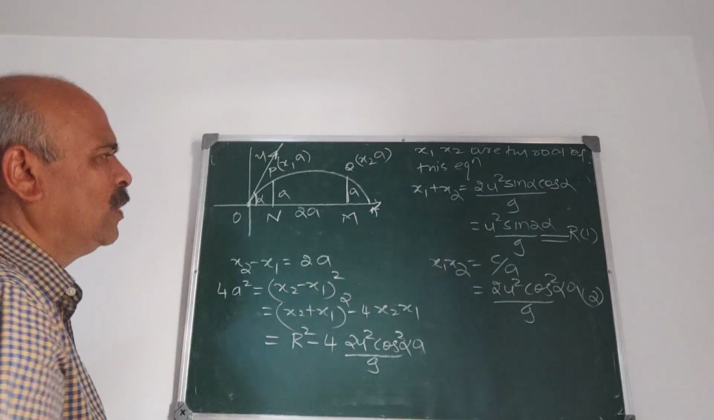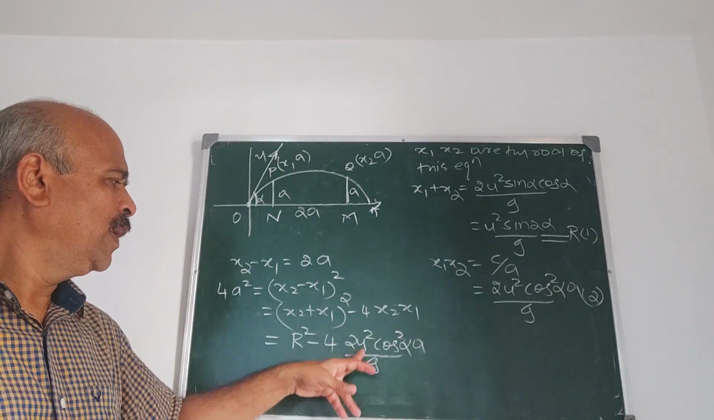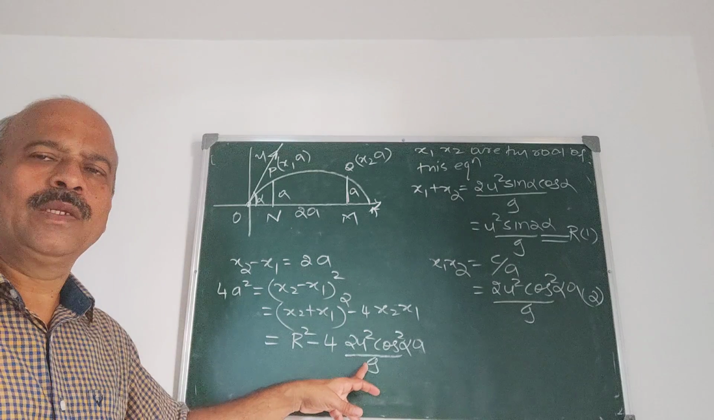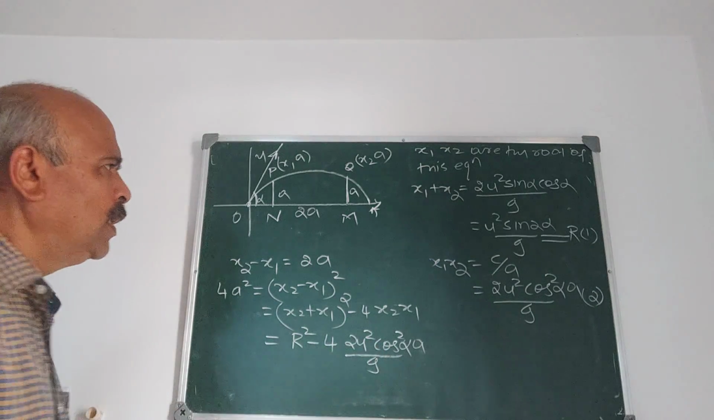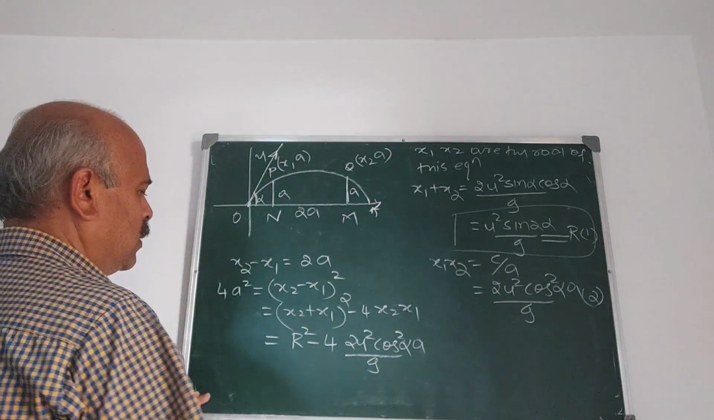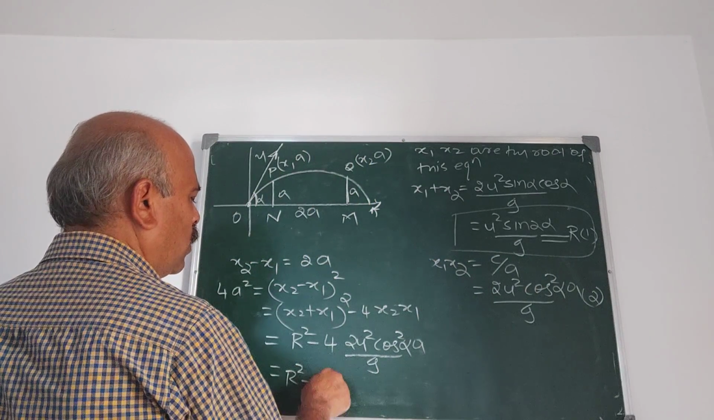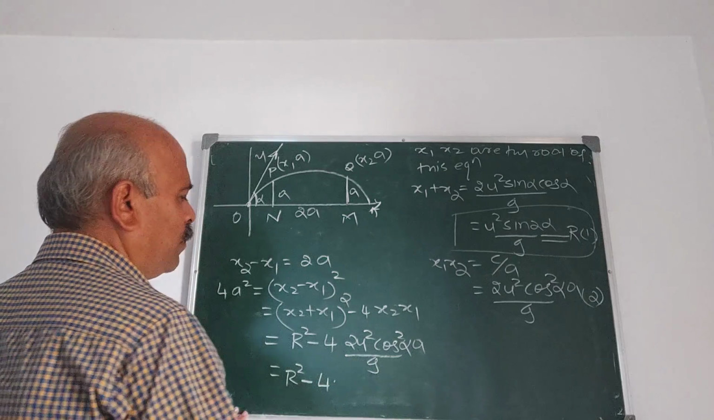But still we have to eliminate alpha here, eliminate u square by g here. How do you eliminate u square by g? Because we express this as an equation in R only. We eliminate u. U is the variable, we eliminate u. To eliminate u, we use this.